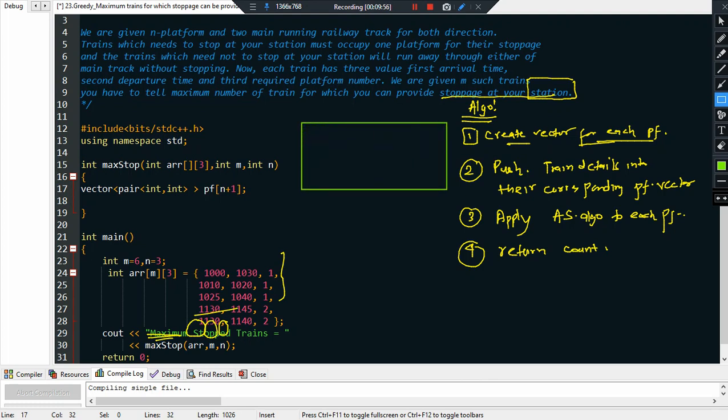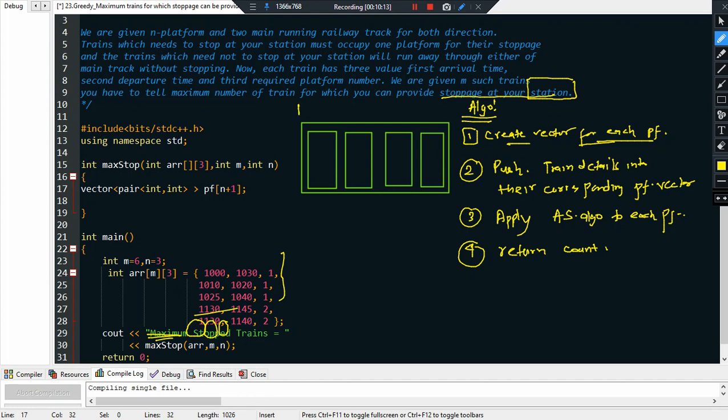This is my platform, right? So this is my vector. So how many platforms are there? 3 platforms. So basically n equal to 3, right? So basically I'll be creating 4 of them. 1, 2, 3, 4, right? Why 4?